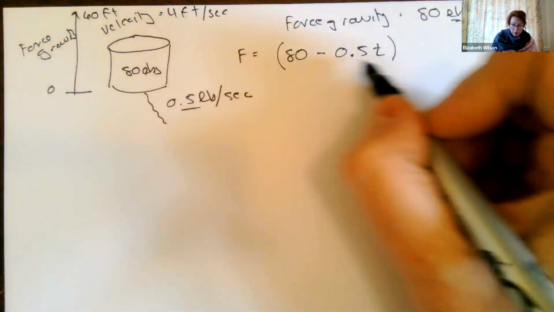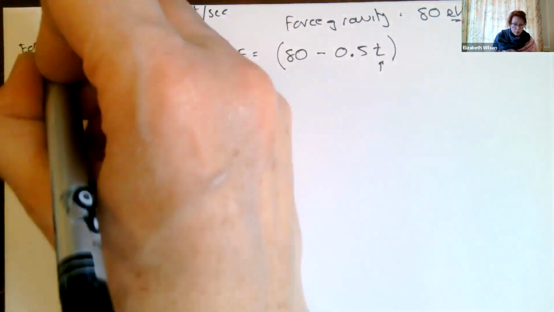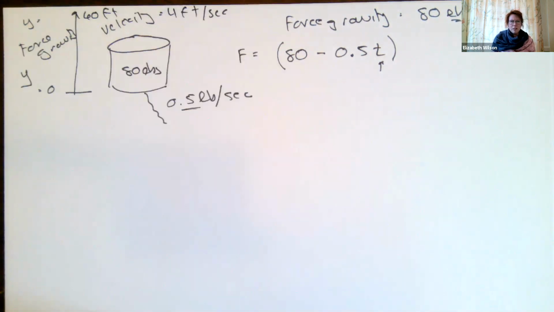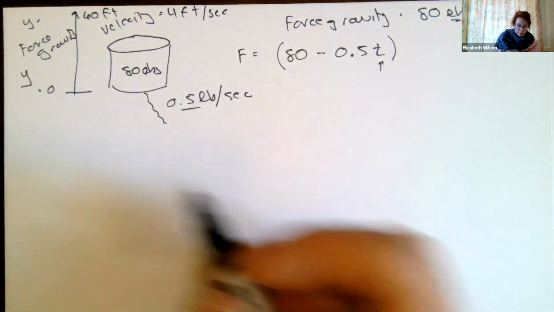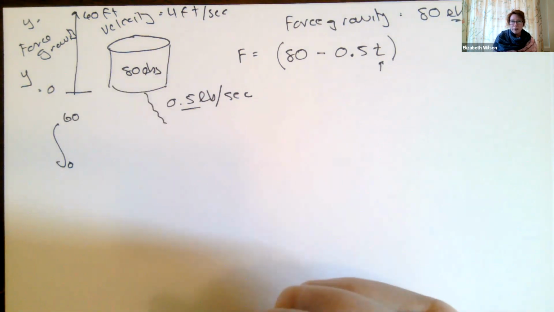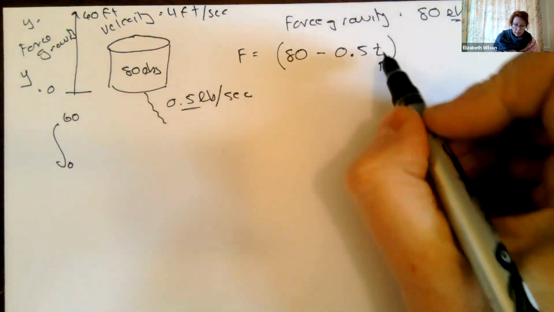But now, I'm moving this up. This is in my y direction, right? I'm going from y equals 0 to y equals 60. So I need to be thinking about things in terms of integrating from 0 to 60 with respect to y, dy, right? Because y is my differential there. So I need to convert this t into y.